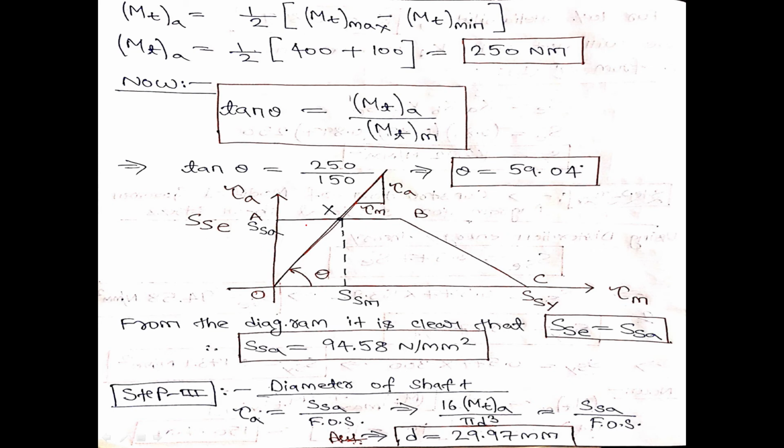If this AB were not a straight line, then SSA would not be equal to SSE, like in your modified Goodman diagram for axial as well as bending moment, which is not applicable here, because AB there is an inclined straight line. But in the Goodman diagram for torsional shear stress, this AB is a straight line parallel to the x-axis. So always remember SSA value will coincide with SSE value, and since we have found the value of SSE, that is 94.58, it will be equal to the value of SSA, that is 94.58 Newton per mm square.